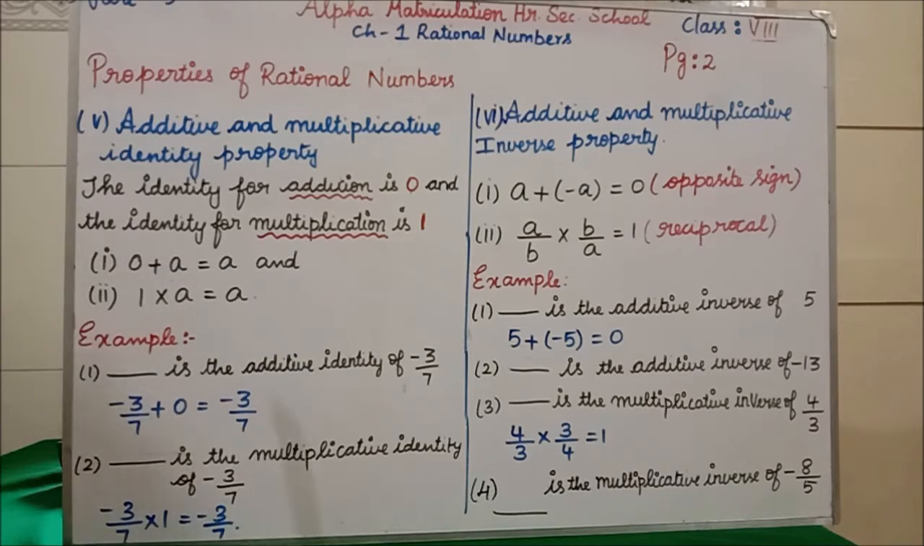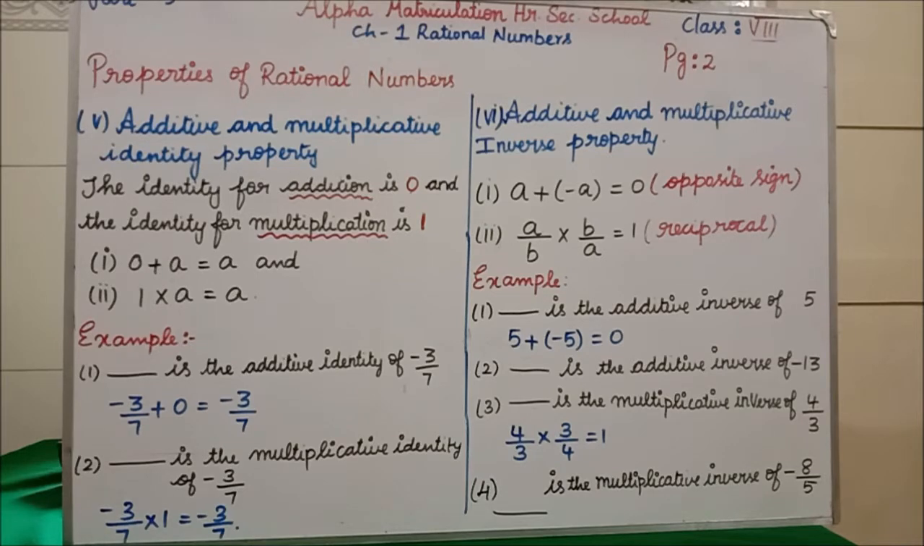1. So see, I have written minus 3 by 7 plus 0 equals what? Minus 3 by 7. Clear? So this is the additive identity 0. So you have to write 0. Clear? For all the numbers, to get the answer same as the question, you have to add 0. Clear? For multiplication you have to multiply with 1.